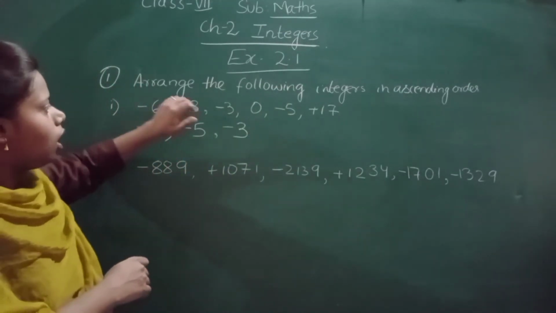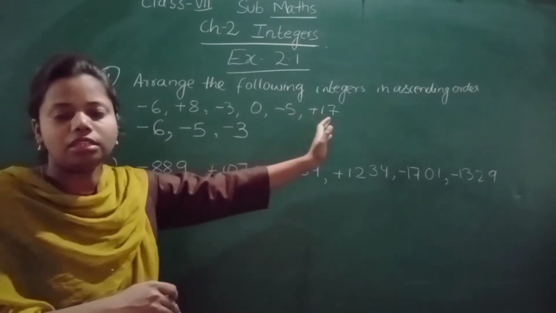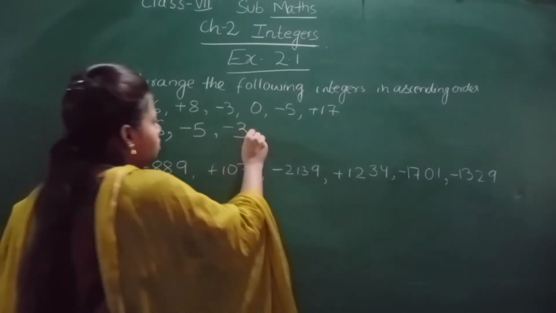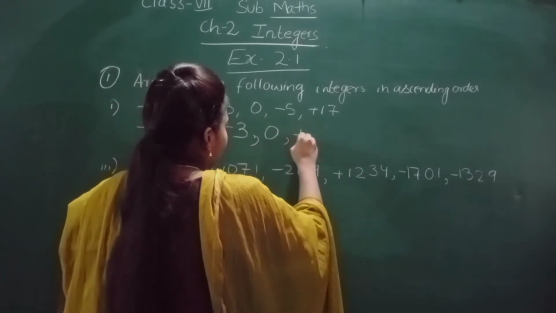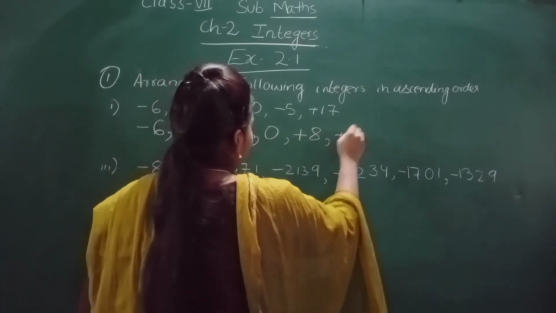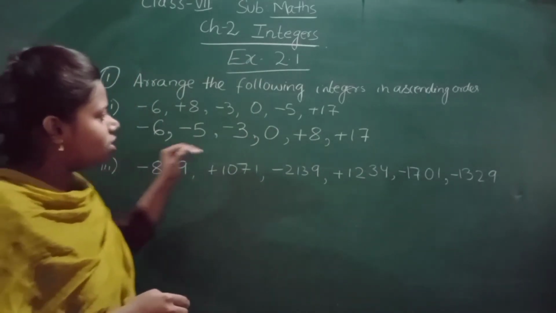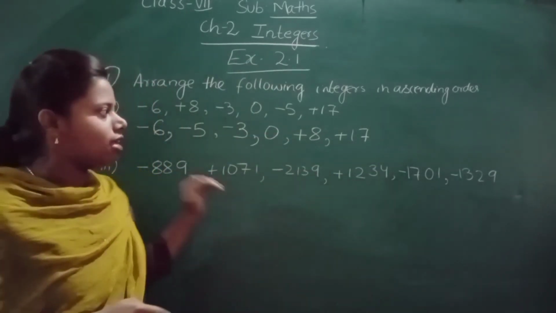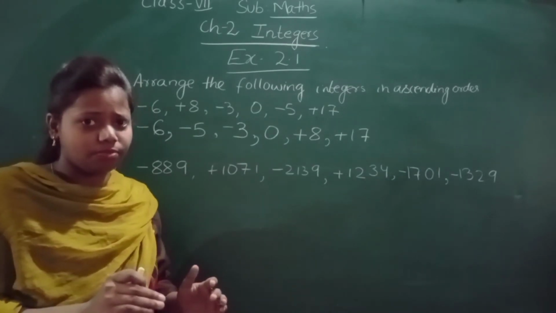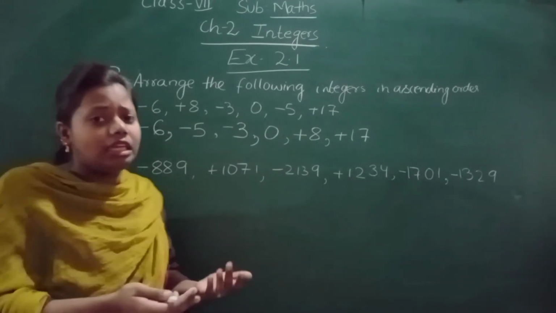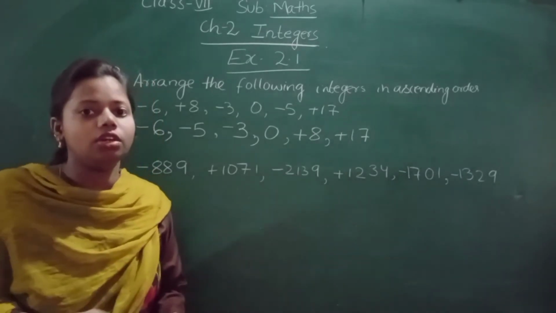Out of these you know that 0 is smaller. Plus 8, 0 and plus 17, which is smaller? 0, we will write here. Then we will write plus 8, and at last plus 17 is the greatest of all. So see here, we have arranged these integers in ascending order. I hope you have understood this clearly. If you have any doubt, you have my number, you can message me there. I'll clear your doubt.